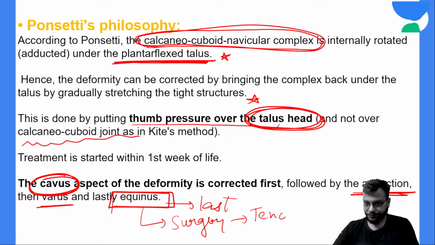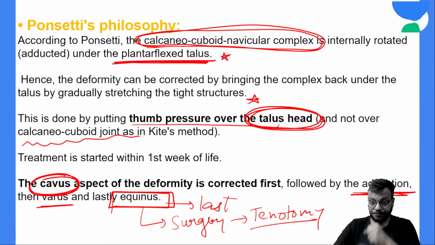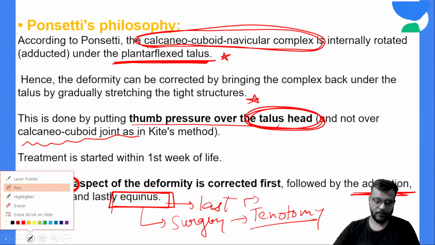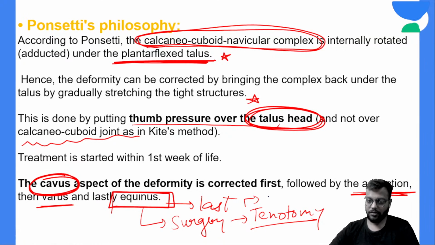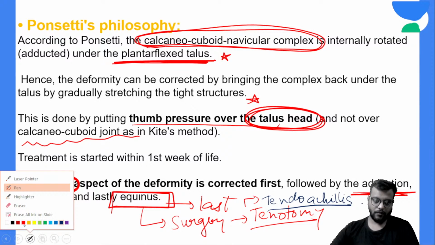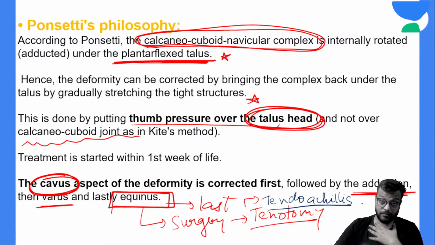So tenotomy is release of the tendon, or cutting of the tendon. And which tendon? The tendon is that of the tendo Achilles. You can do it as a local procedure only.